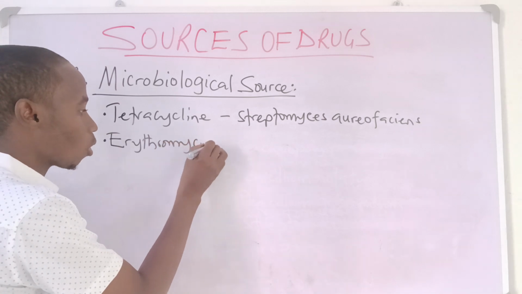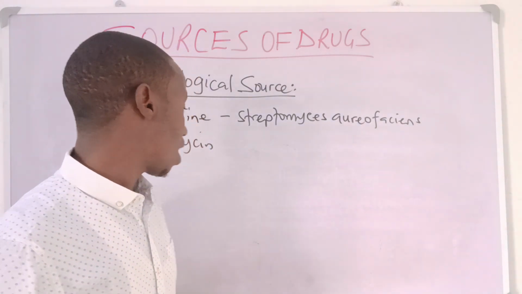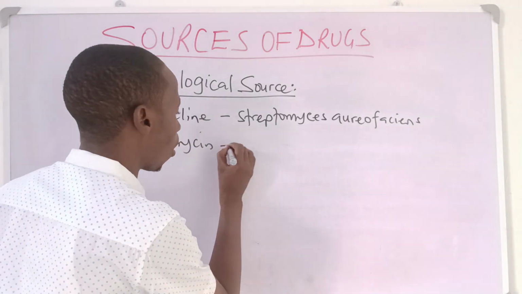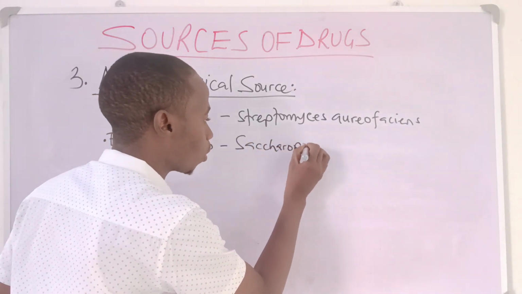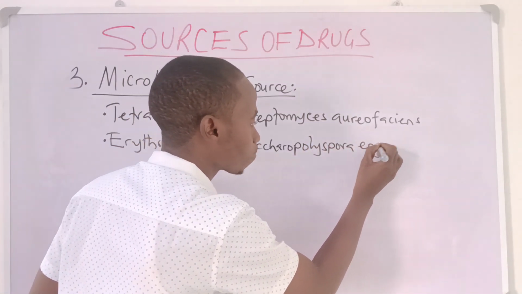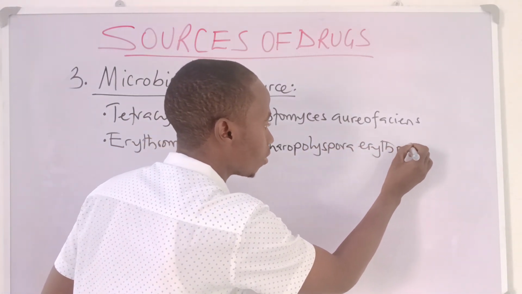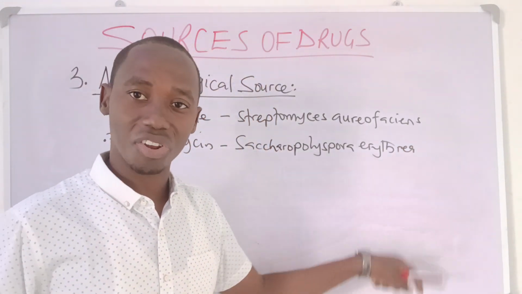Erythromycin, a well-known antibacterial drug that belongs to the macrolide class of antibiotics, is actually obtained from another microorganism called Saccharopolyspora erythraea. So that's how we obtain erythromycin from erythraea.